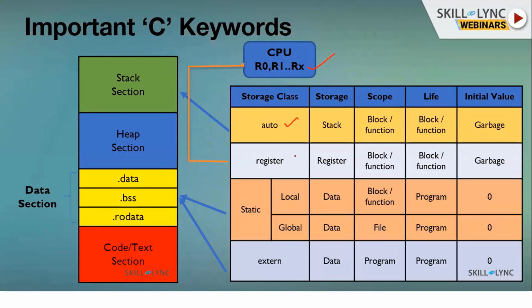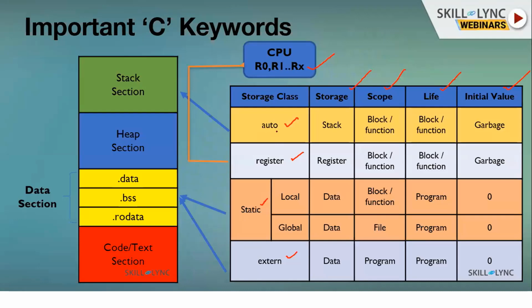We have four different storage classes: auto, register, static, and external. All these four storage classes differ in four parameters: storage, scope, lifetime, and initial value. Scope means to what extent you can access it, and lifetime means till what extent that particular variable will be alive. Alive means till what time the memory will exist for that variable. And which initial value will be stored into this type of variable.